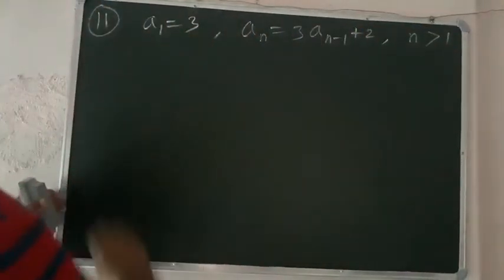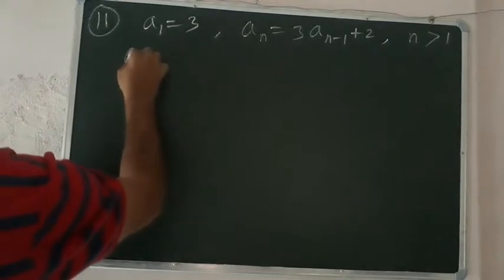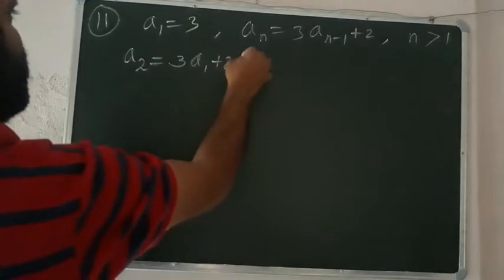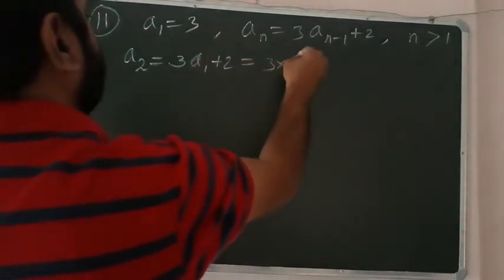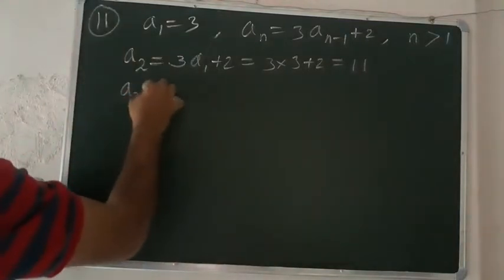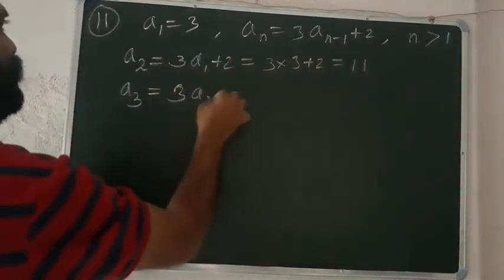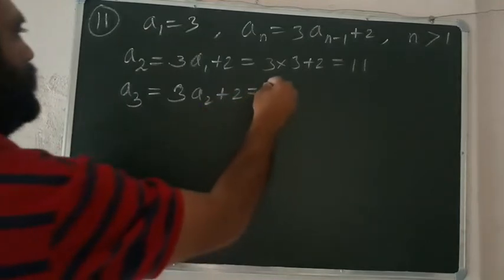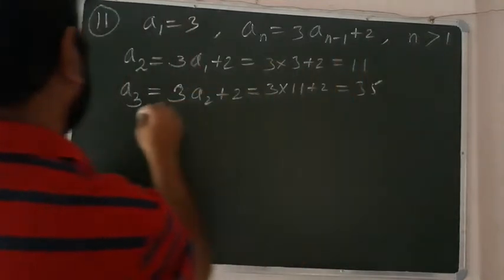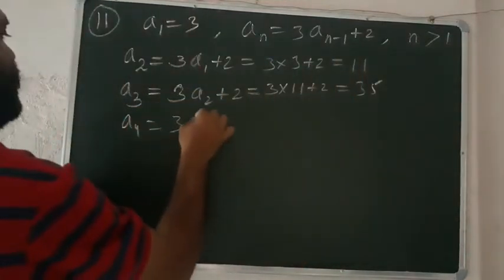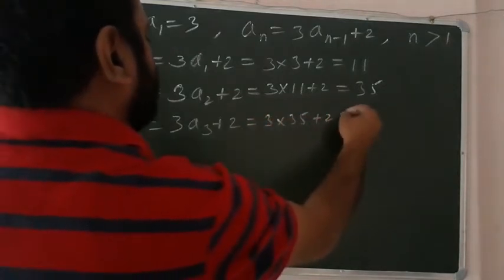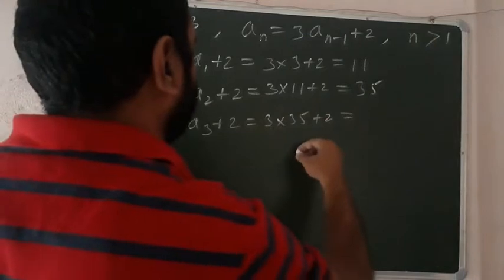So first term is a1 equal to 3. Whenever you find a2, a2 means this is 3a1 plus 2, that is 3 into 3 plus 2, that is 11. When you get a3, it means 3 into a2 plus 2, that is 3 into 11 plus 2, that is 35. A4 is 3a3 plus 2, that is 3 into 35 plus 2, that is 107.